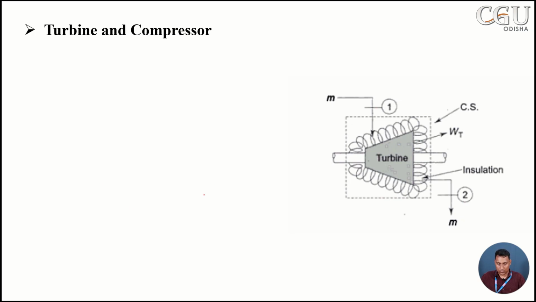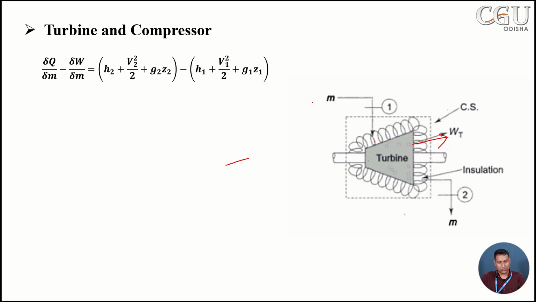So let's go to the diagram. Here the turbine is there and it is insulated, and there is some amount of work involved here. The work-producing device is the turbine. So now we can write down the steady flow energy equation. This term will become 0 because there is no heat interaction with the surroundings, but the work output is there.